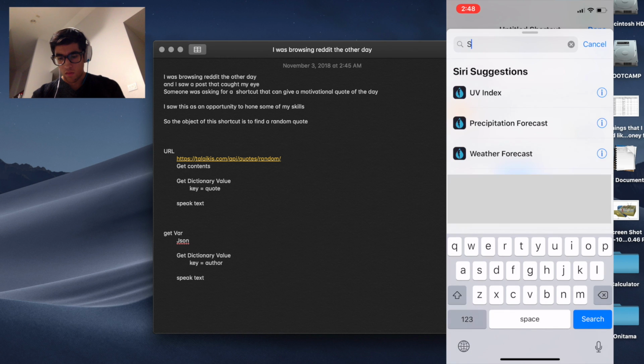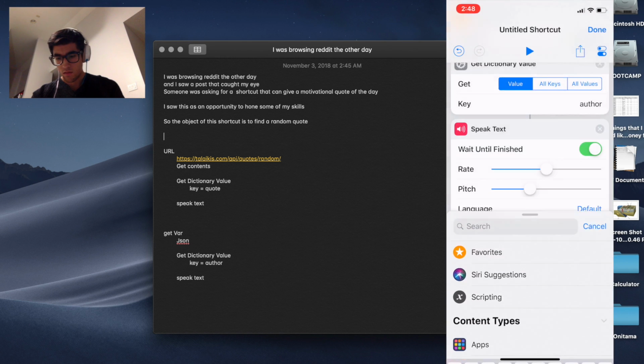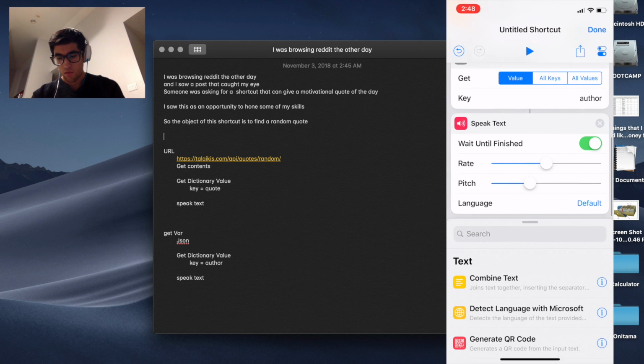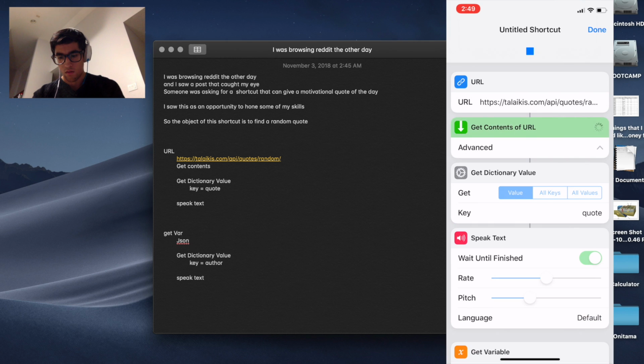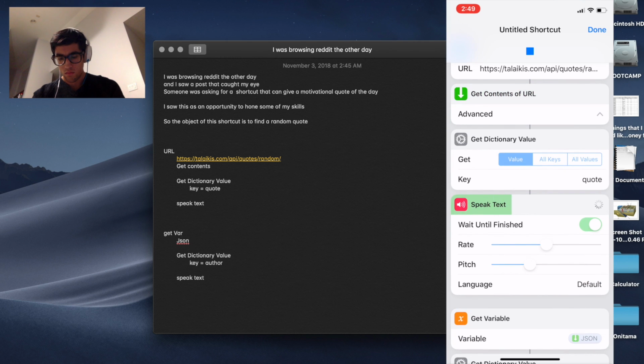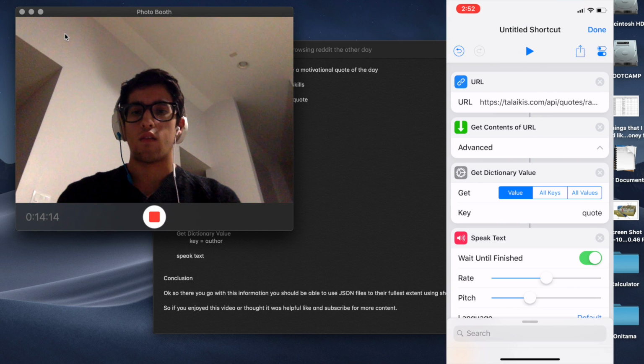And then let's speak text. So if everything goes how it should go, it should give me a quote and tell me the author. Responsibility walks hand in hand with capacity and power. J.G. Holland. Okay, so there you go. With this information, you should be able to use JSON files to their fullest extent.